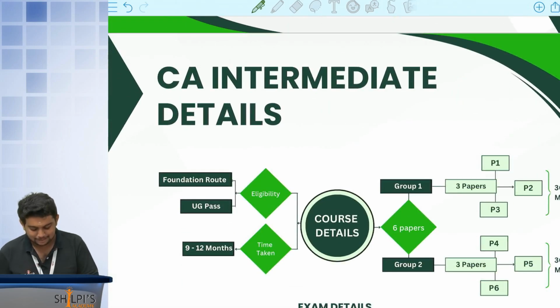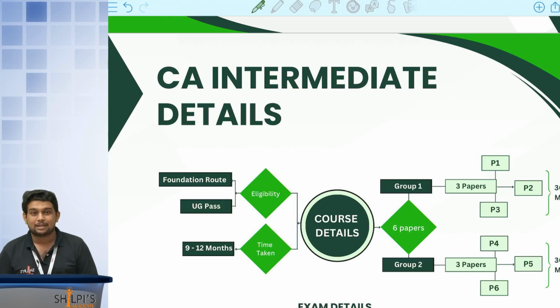Next is your intermediate level. As I already told you, there are 2 ways in which you can go for your intermediate level. One is the foundation route, the second one is the direct entry route. What is this foundation route? You clear your foundation exam, all the papers are clear, you have got the aggregate, you have got the certificate, then you apply for intermediate level. So that is one route. Another route is the direct entry route.